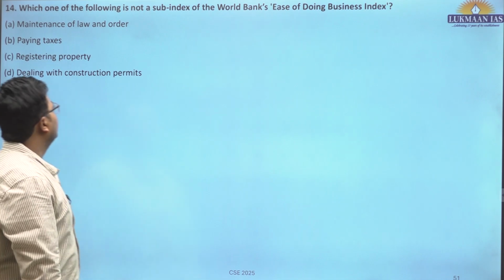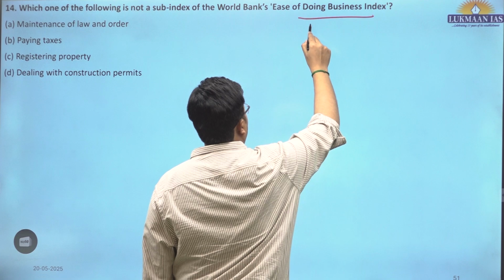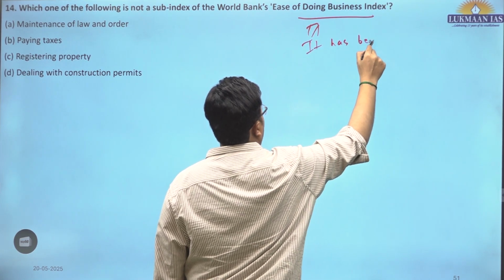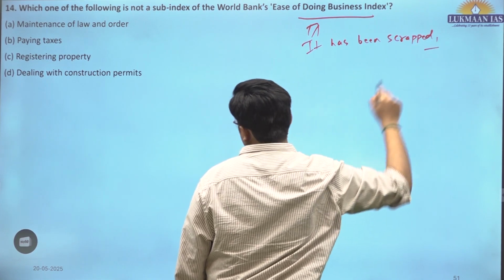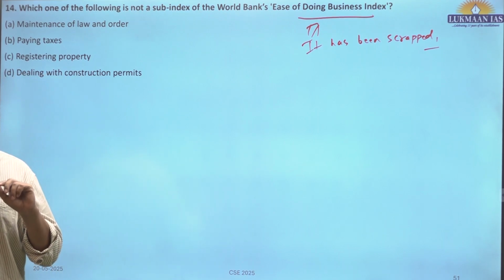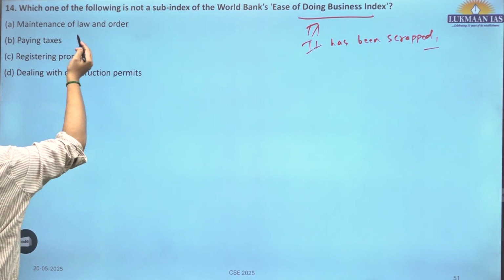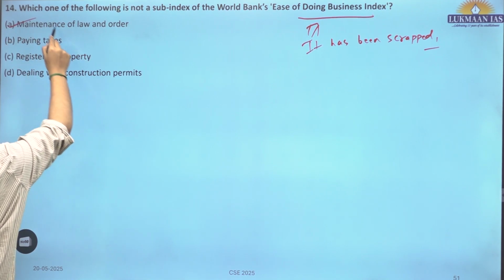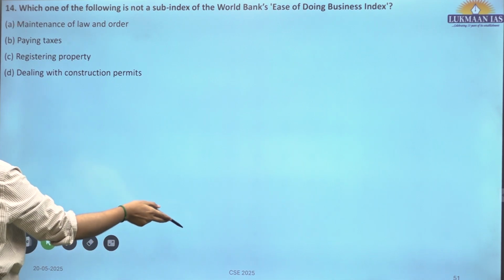Which one of the following is not a sub-index of the World Bank Ease of Doing Business Index? Now it has been scrapped, because of allegations that the components were not reflective of the true realities, or there was certain manipulation in data also. So maintenance of law and order is not a part of the sub-components of the Ease of Doing Business Index.